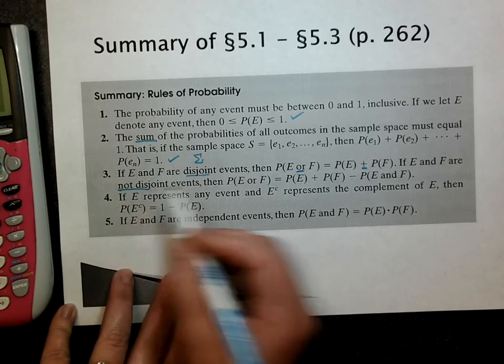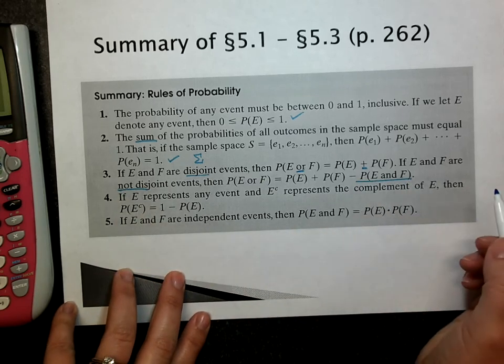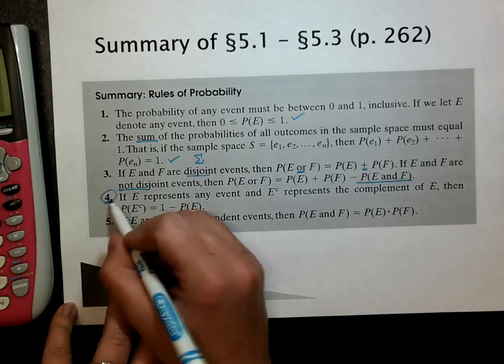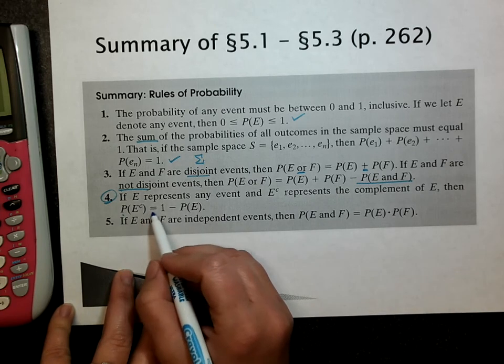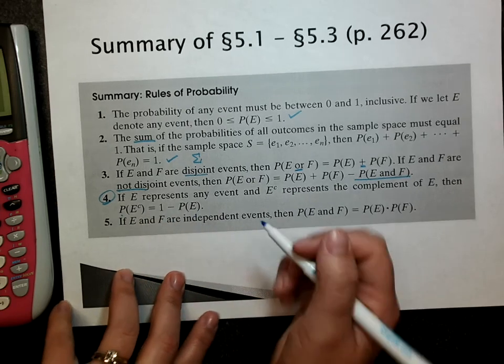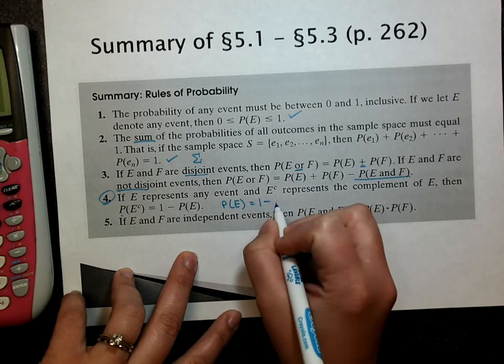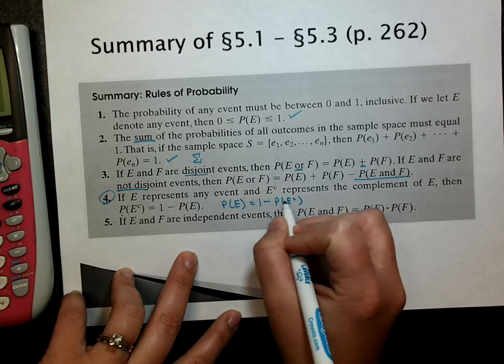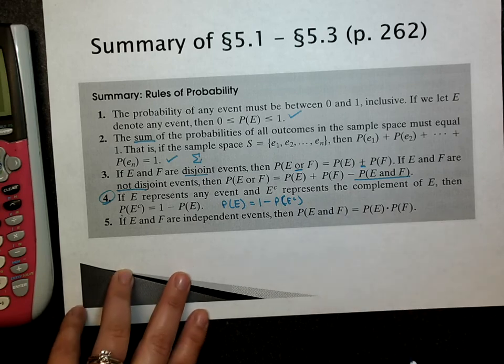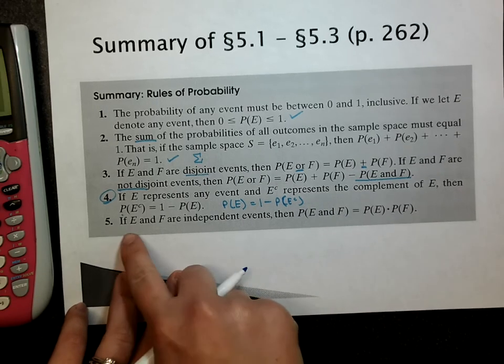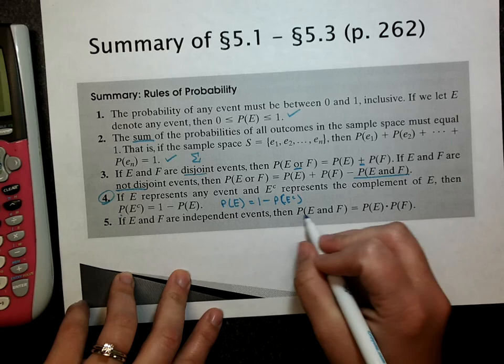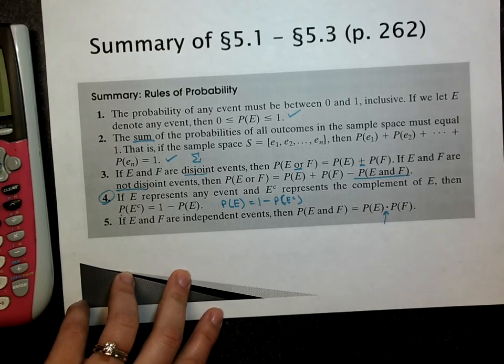If they are not disjoint events, remember you have to subtract the overlap. Then the complement rule. The probability of the complement is 1 minus the probability of the event. The way I like to remember it is the probability of the event is 1 minus the probability of the event not occurring. That might be another way. It's the same equation, just rearranged. And then if E and F are independent events, then the probability of E and F, you multiply them together.